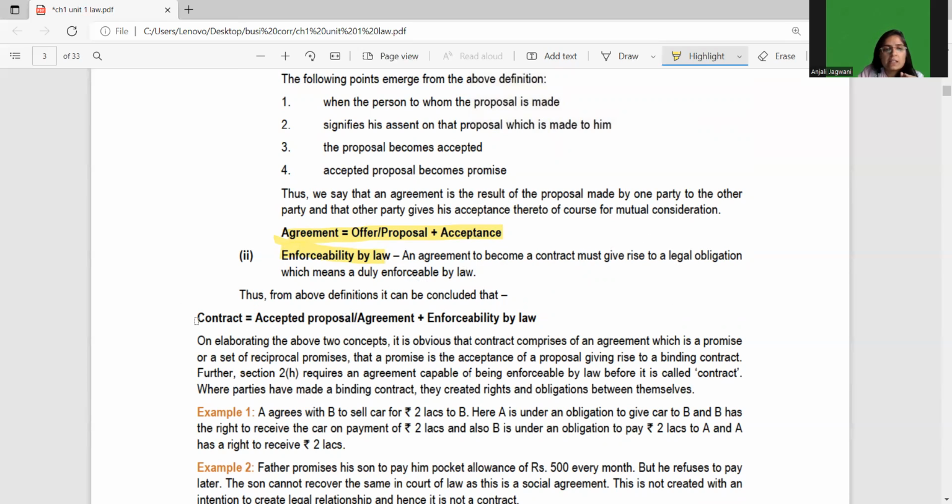So a contract is nothing but an accepted proposal or agreement plus enforceability by law. The promise made by A to B for the horse becomes an agreement when it is accepted. Now when it is enforceable by law, when it has come onto the terms of a written document which is enforceable by law, then that becomes a contract.